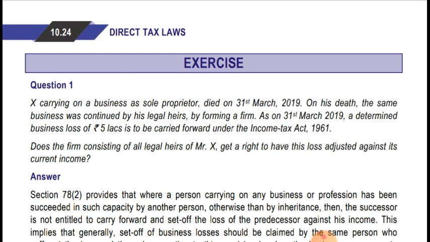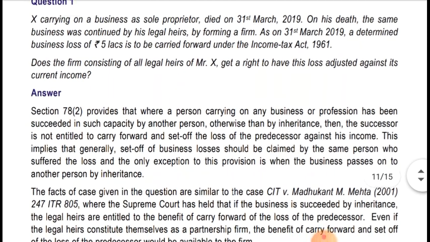The legal heir can carry forward the loss of Mr. X's business as they taken over the business by way of inheritance. So in this case loss can be carried forward by the firm, that is the legal heirs. Let's see the solution. Section 78(2) provides that where a person carrying on business or profession has been succeeded in such capacity by another person other than by way of inheritance, then the successor is not entitled to carry forward and set off the losses of the predecessor against his income.